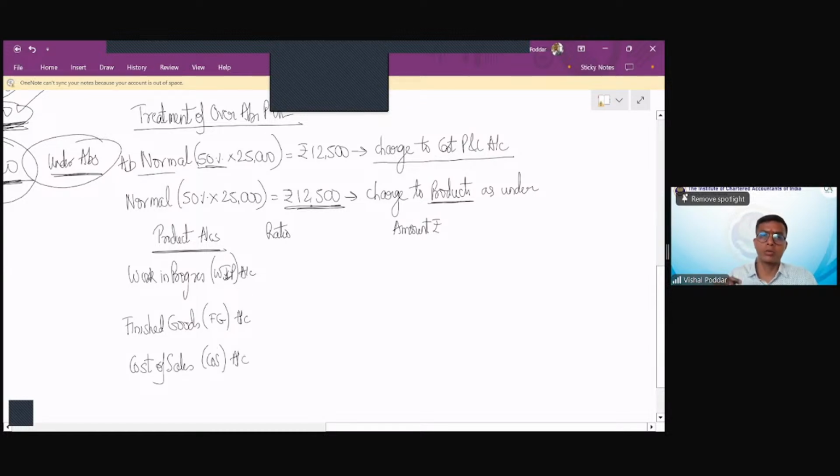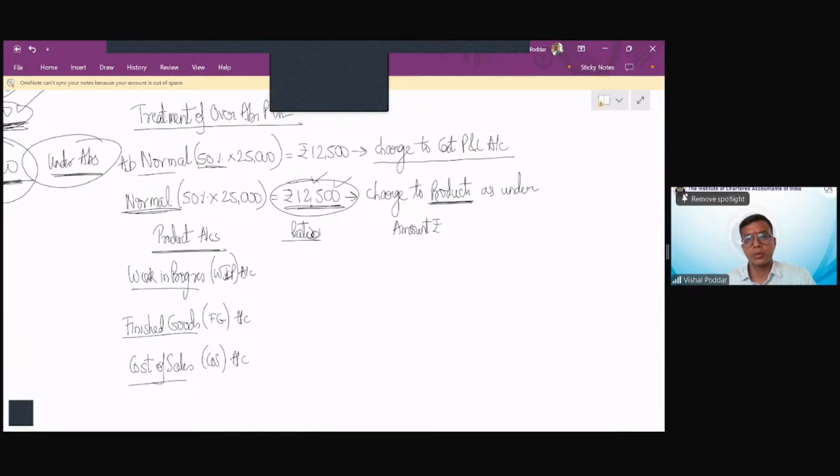Now, these ledger accounts we study in detail when we go to the cost accounting chapter. Now, I need to charge this difference, the normal portion, to the product accounts. And there are three product accounts. Since there are three product accounts, I'll have to divide this amount of 12,500 using some ratio.